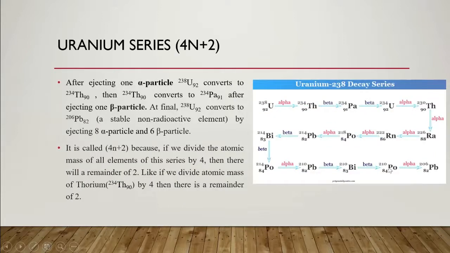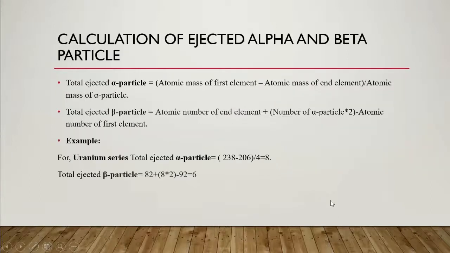So here we can see that the total number of ejected alpha particles is 8. That is 238 minus 206, divided by 4. And the total number of ejected beta particles is the atomic number of the end element, that is lead, which is 82, plus the number of alpha particles, 8, into 2, minus the atomic number of the first element, uranium, which is 92. The answer is 6, which is the same as earlier.